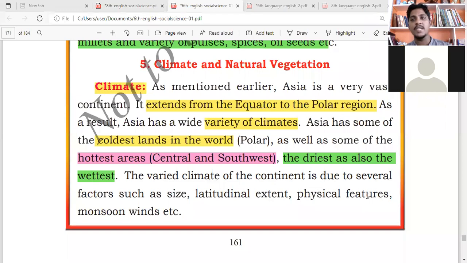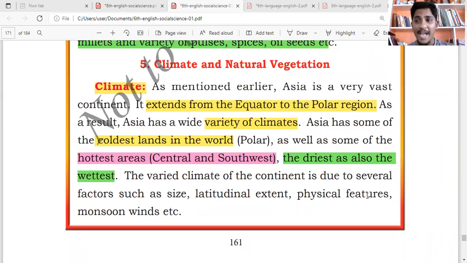When it is raining in India, in China it will be hot sun, or when it is winter season in China, here in India it will be summer season. Summer season means very hot, but in China or Russia it will be very cold at that time. So that is what we learn about the climate.